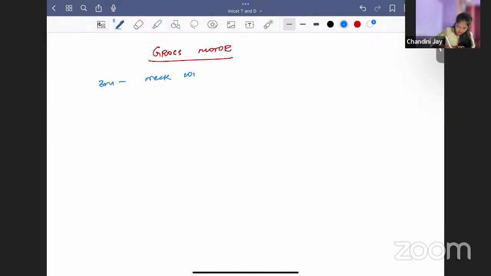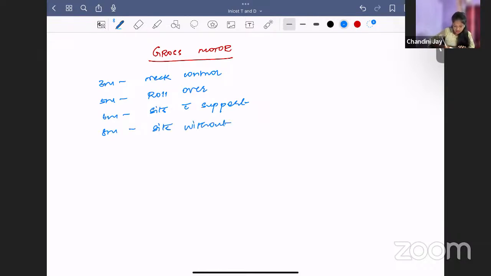So after neck control, what will happen? The baby will roll over. So by 5 months, rolling over. Then 6 months, you all know, sits with support. Yes. Sits with support at 6 months of age. And then by 8 months, sits without support.